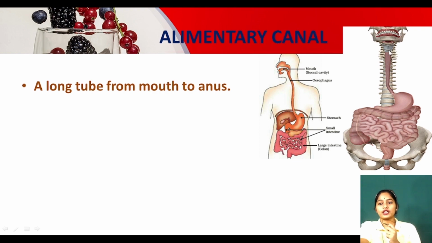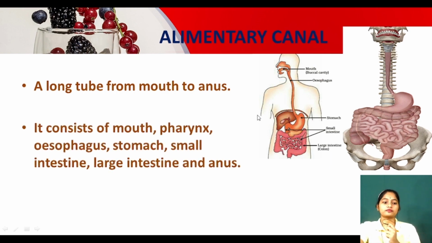We chew the food. It continues through the food pipe to the stomach, then to the largely coiled small intestine, after that the large intestine, then it goes out through the anus. Clear? It consists of the mouth, pharynx, esophagus, stomach, small intestine, large intestine, and anus.